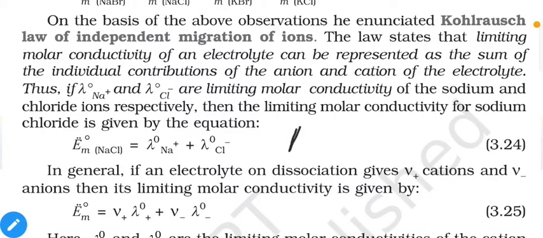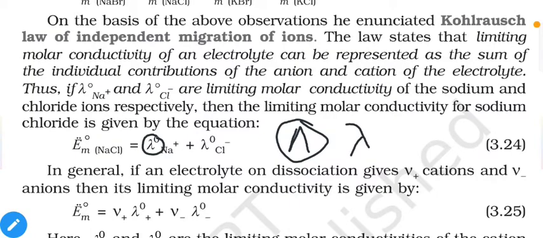For molecules we will use capital lambda, and for ions we will use small lambda. So the small lambda value will represent the limiting molar conductivities of ions, and the capital lambda value will represent the value of the whole molecule.